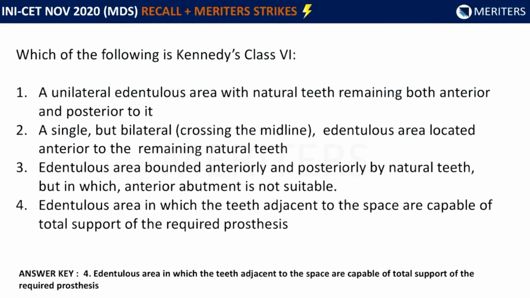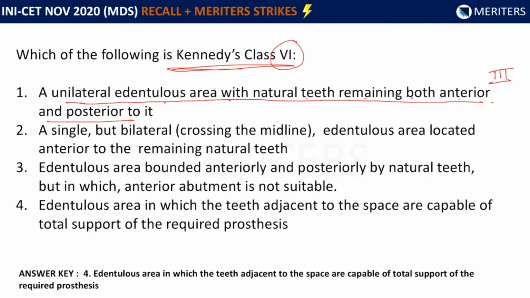Now the question here is, which of the following is Kennedy's class 6? Okay, let's try to understand what is Kennedy's class 6. Let's go through the options first. It is a unilateral edentulous area with natural teeth remaining both anterior and posterior to it. Okay, this is class 6, but this is an incomplete form of class 6. This is Kennedy's class 3.